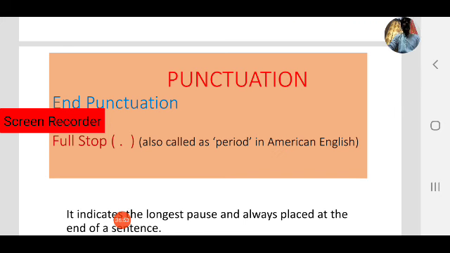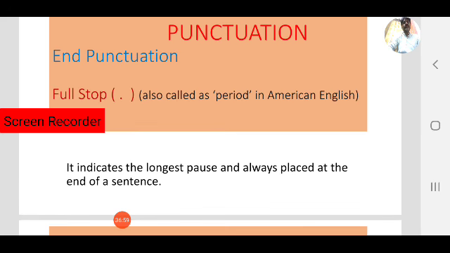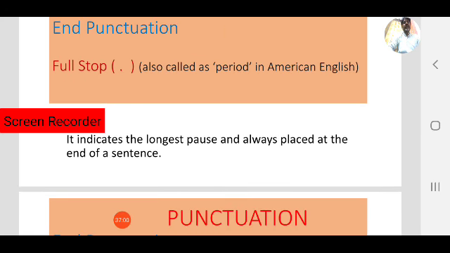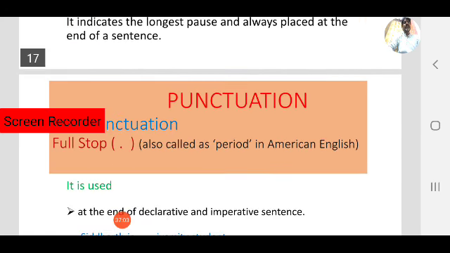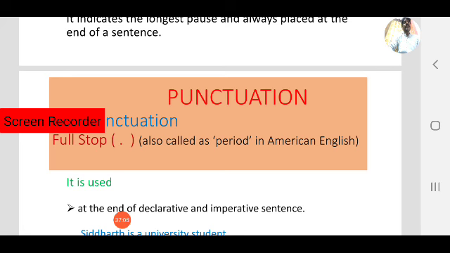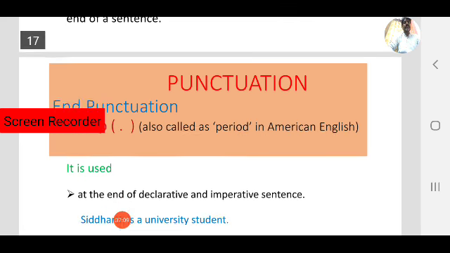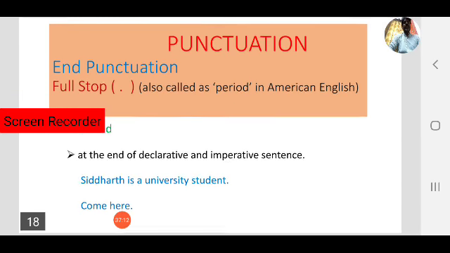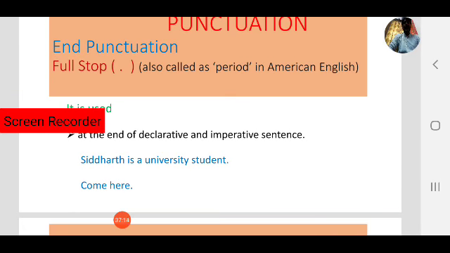Now come to the full stop. It is also called a period in American English. It indicates the longest pause and is always placed at the end of the sentence. Where is the full stop used?